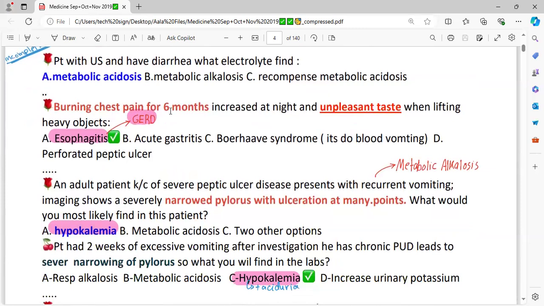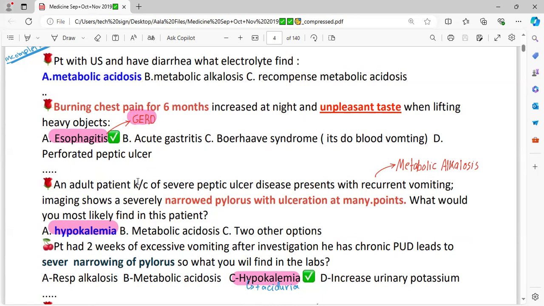Burning chest pain for 6 months, which is increasing at night. Again, we know that at night there is more reflux, which is more in the supine position. Unpleasant taste in the mouth or a metal-like taste when lifting heavy objects. So this is a typical presentation of GERD. GERD is associated with esophagitis. Initially investigated through the barium study, then upper GI endoscopy.